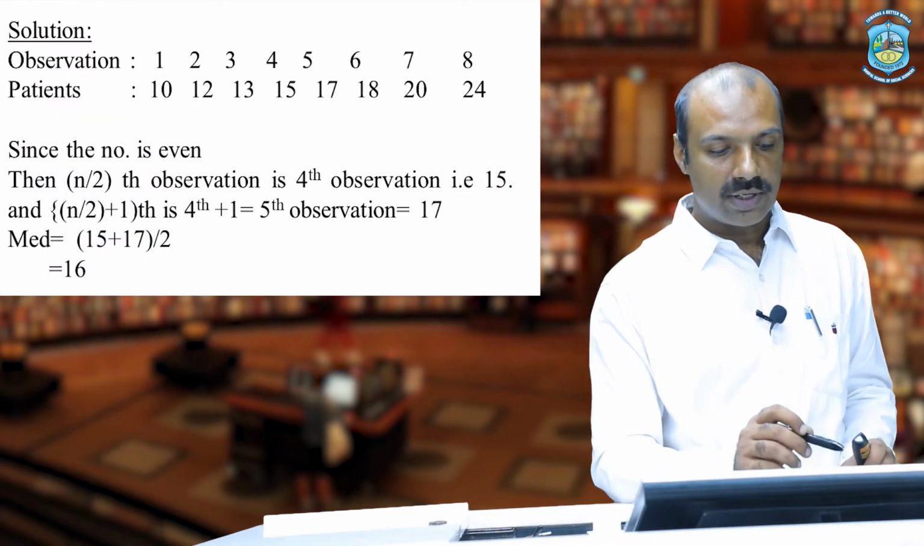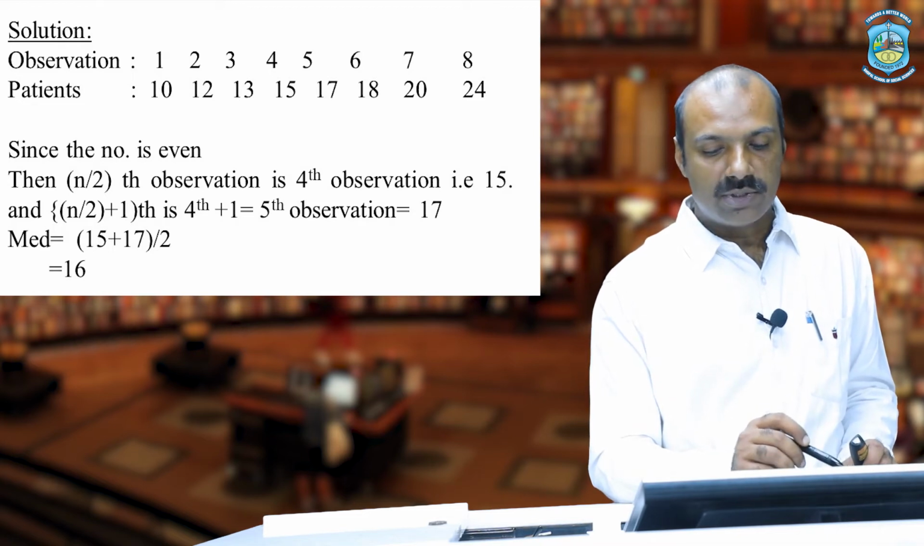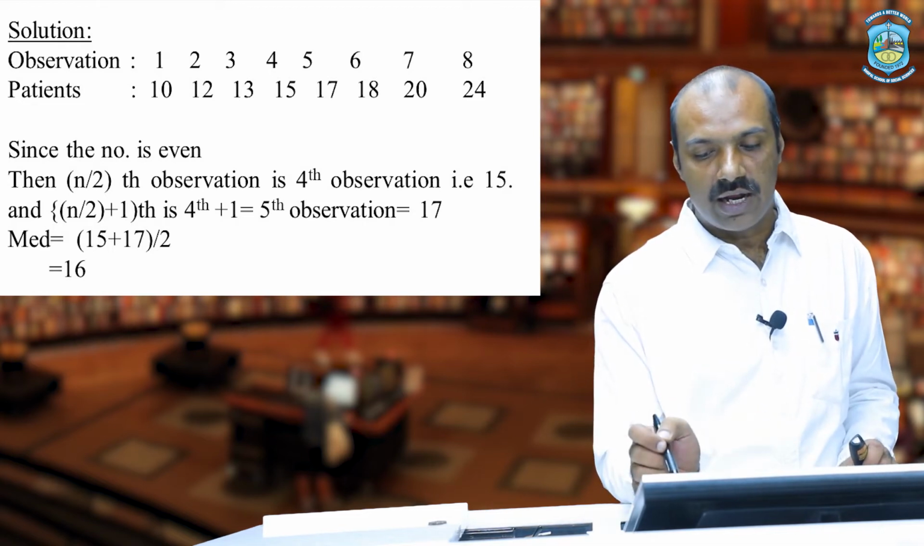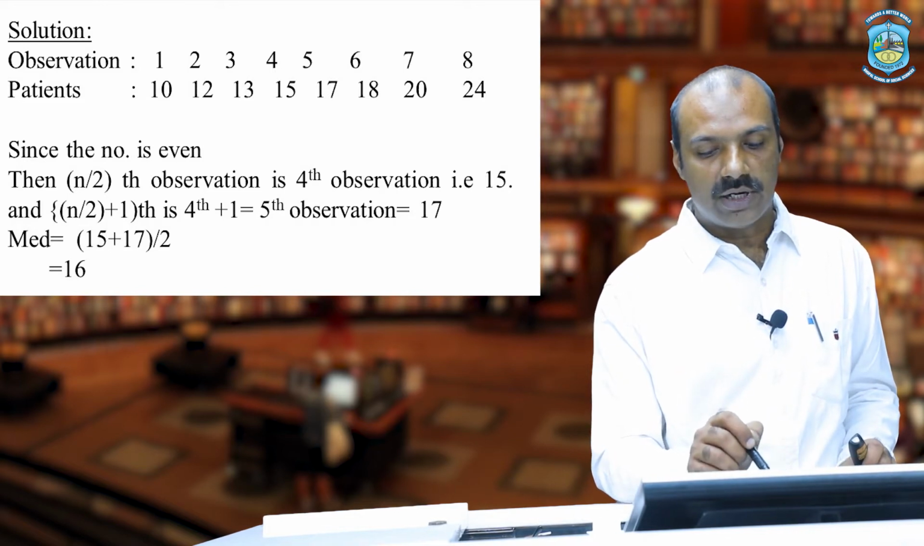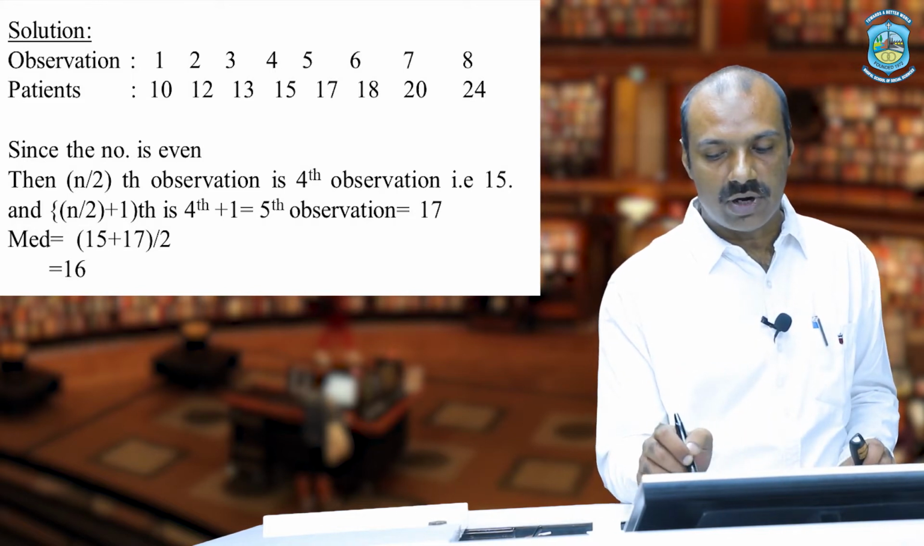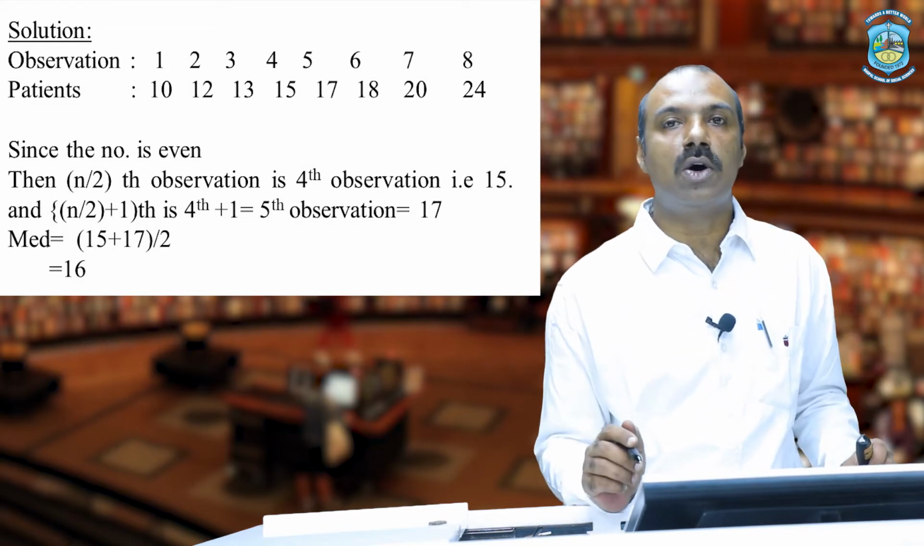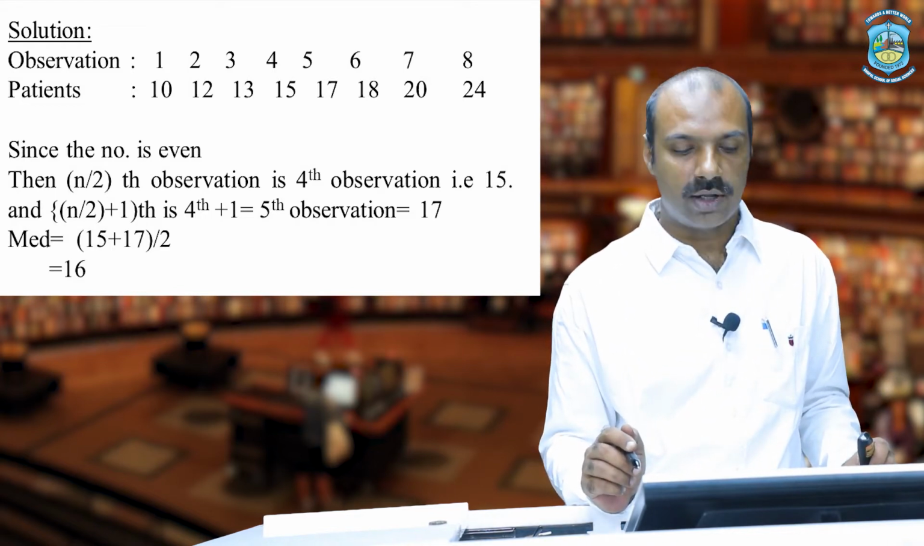So the first step for calculating median is to arrange all the elements either in ascending or descending order. In our solution, the first is observations. In this case we have 8 observations and the patients are 10, 12, 13, 15, 17, 18, 20 and 24. So we have arranged all the elements in ascending order.